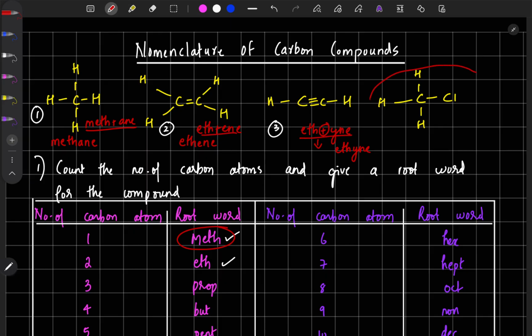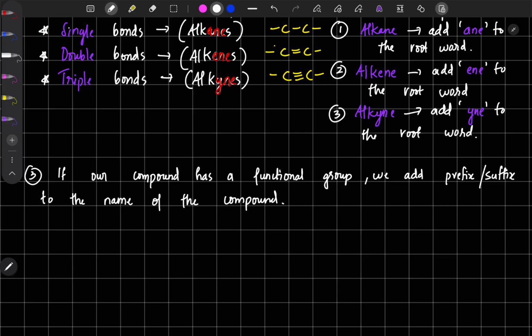The fourth one is having a functional group. So we can also study a third rule, a third rule to name all compounds having functional group. That will be a little lengthy, but we can do it. So our third rule is, if our compound is having a functional group.